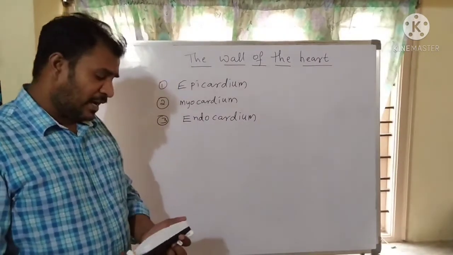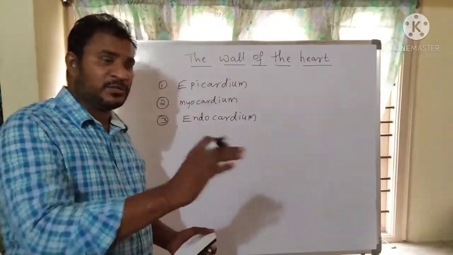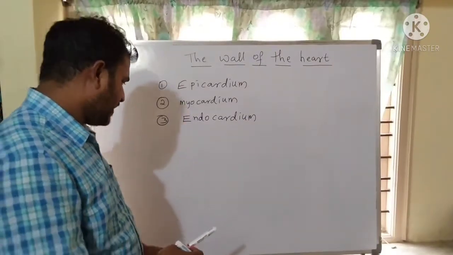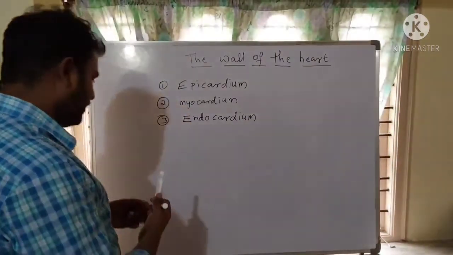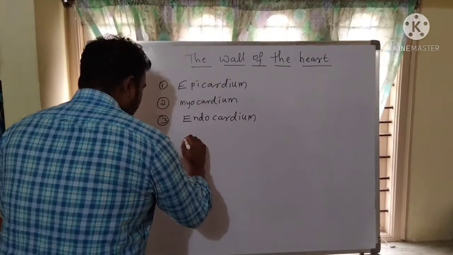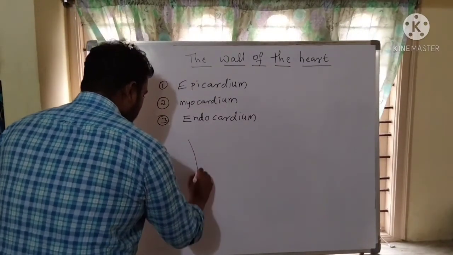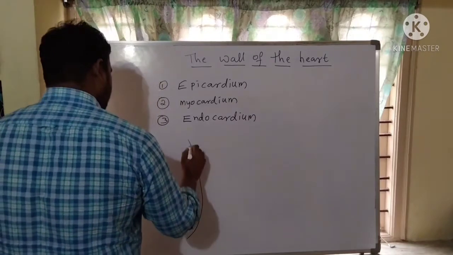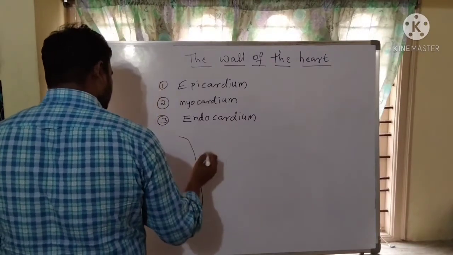When you observe from inside to outside, see here, this is endocardium.